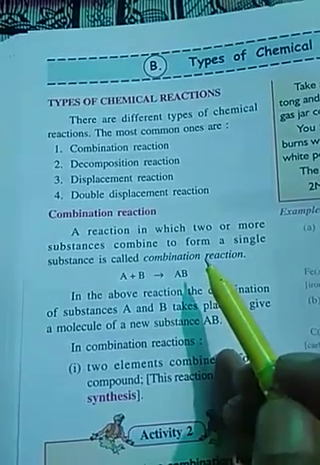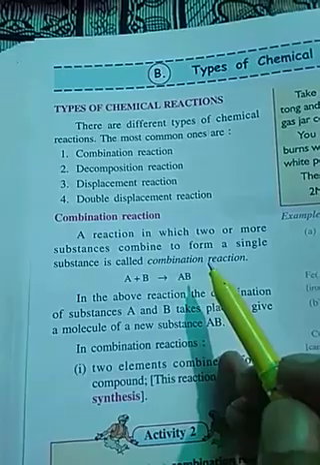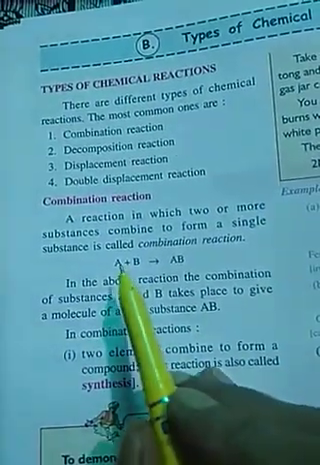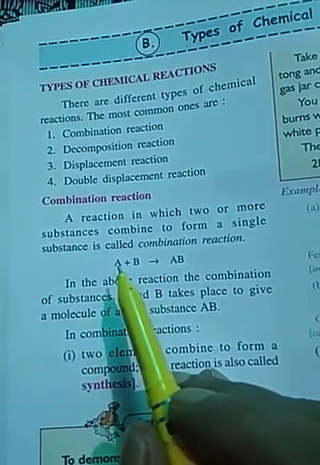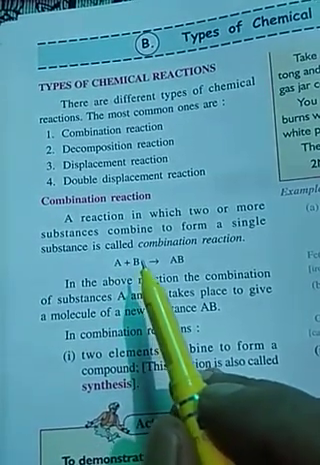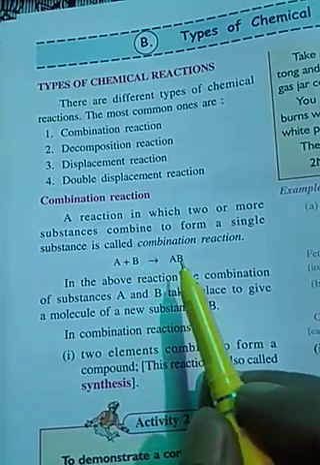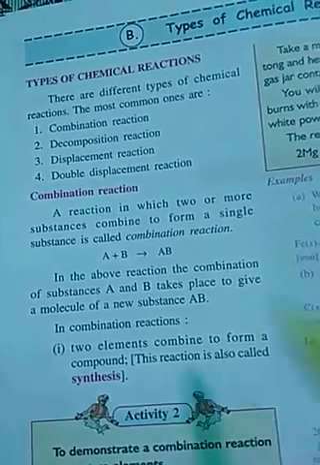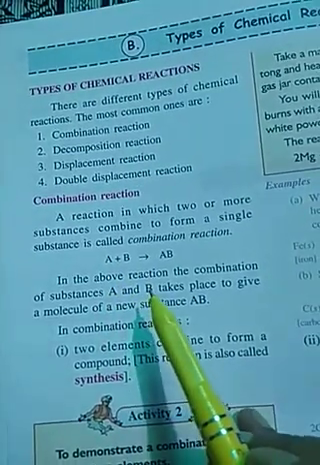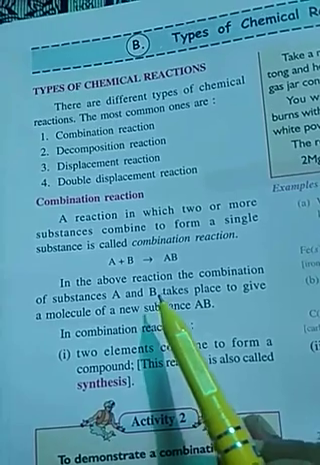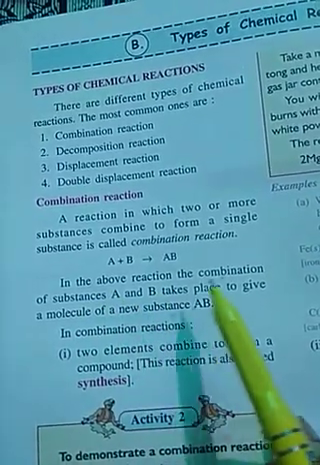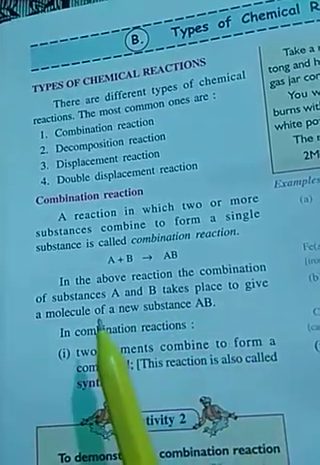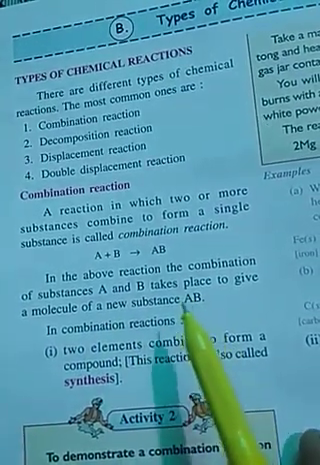Only two substances will combine. Both of those substances may be elements, or one may be an element and another a compound, or both may be compounds. This reaction is also called a synthesis reaction. In the above reaction, substances A and B take part and give a new substance AB.